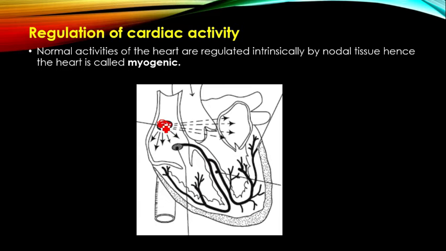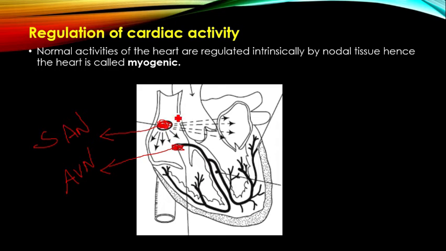The nodal tissue is mainly divided into two types. One is the SA node, which is present in the upper right corner of the right atrium. Apart from that, we can see the AV node, or atrioventricular node, present at the lower left end of the right atrium.